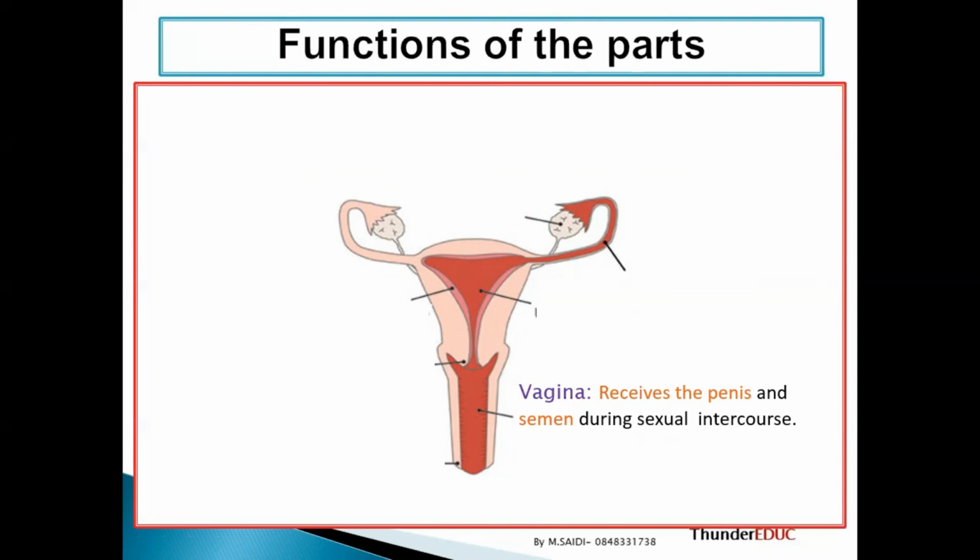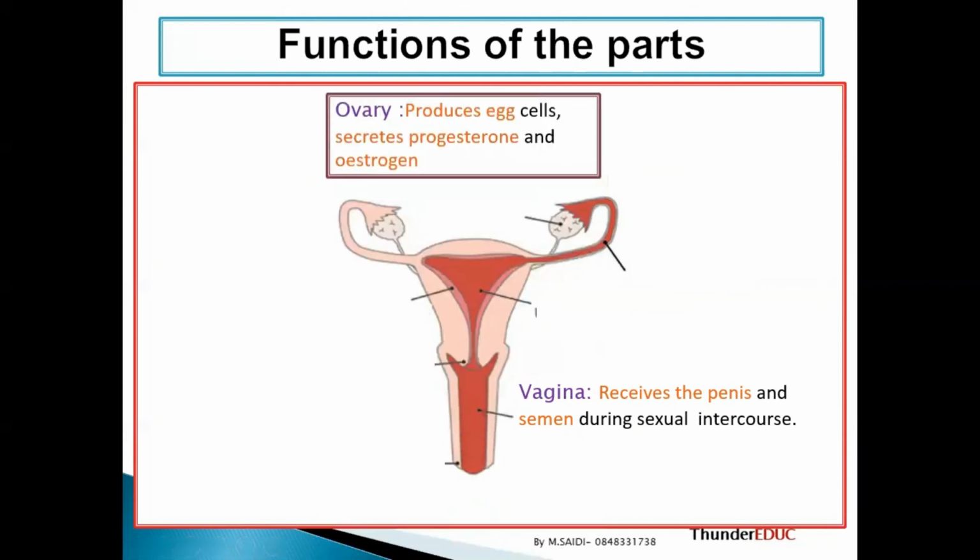We call it semen during sexual intercourse. So the vagina receives the penis and also the semen. However, some people put these things in different areas. I won't talk about that.